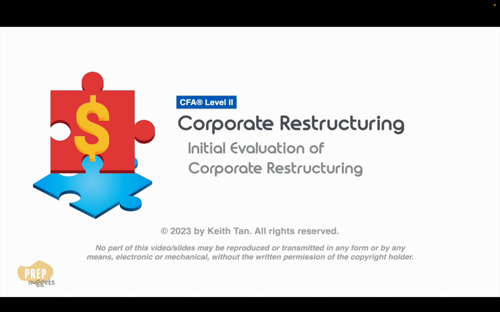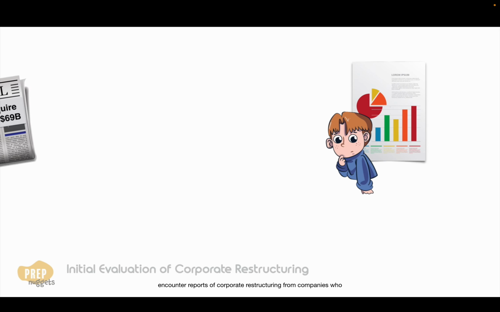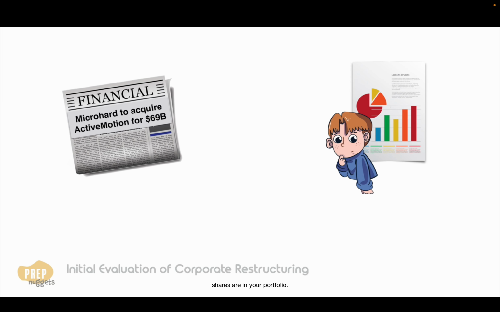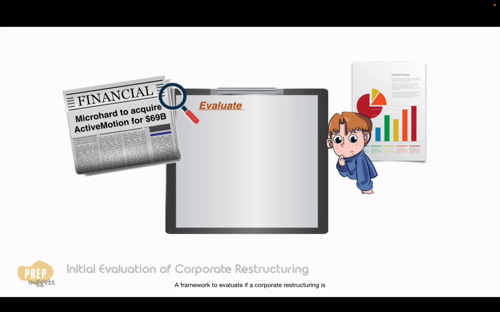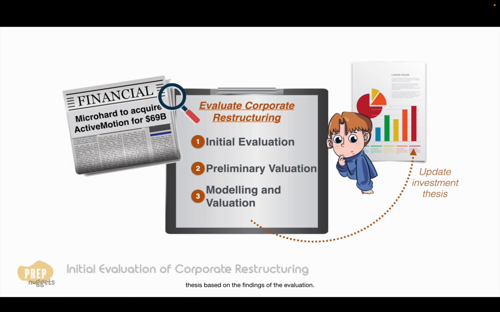Let's jump right in. In your work as a portfolio manager, you may encounter reports of corporate restructuring from companies whose shares are in your portfolio. A framework to evaluate if a corporate restructuring is of interest and its estimated impact can be summarized in 3 major steps. You should first make an initial evaluation, followed by a preliminary valuation, before going into more detailed modeling and evaluation. And lastly, you may update your portfolio's investment thesis based on the findings of the evaluation. In this lesson, we will focus on the initial evaluation before studying the rest of the steps in subsequent lessons.